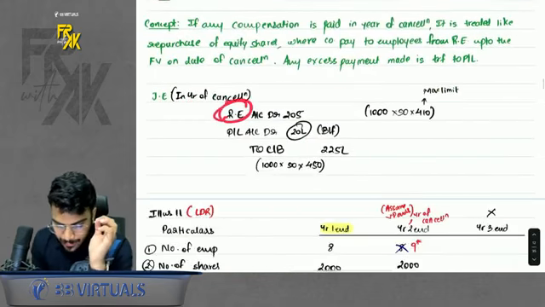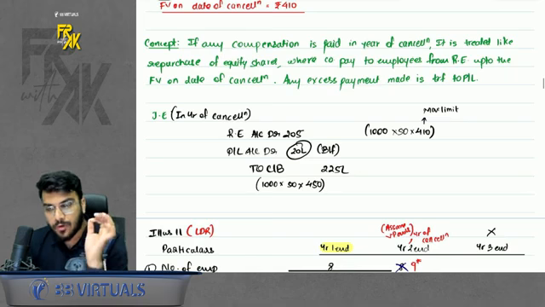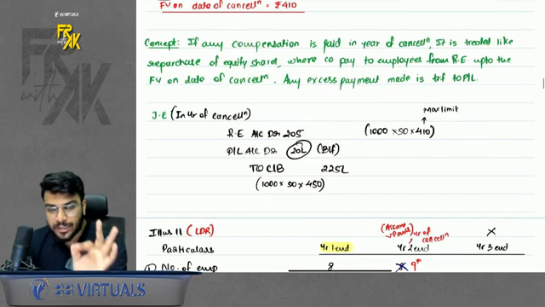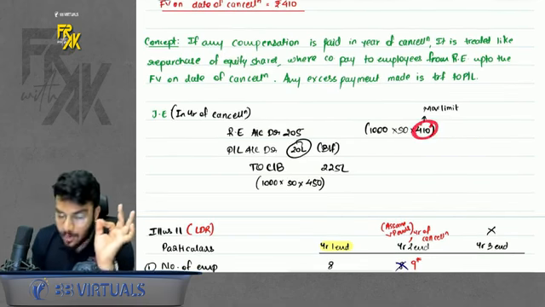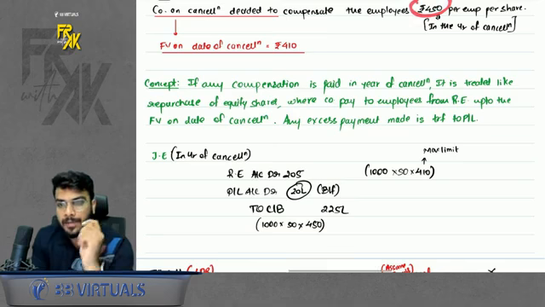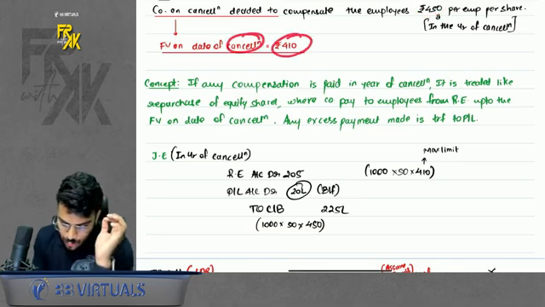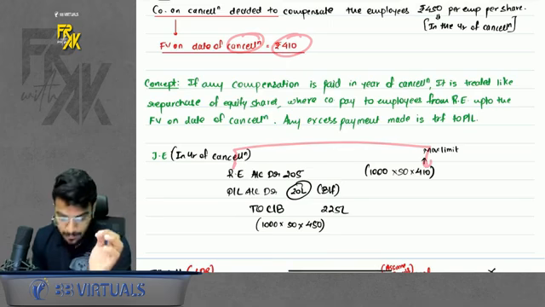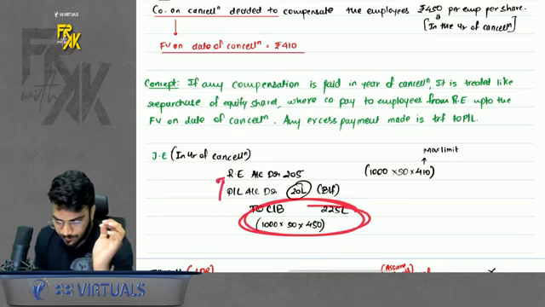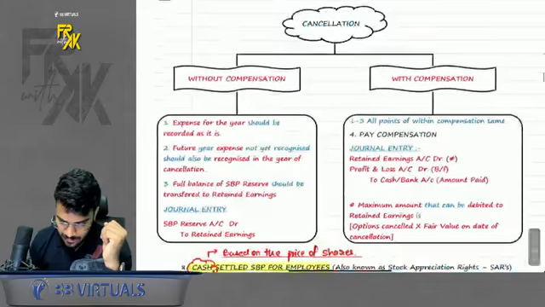But when debiting retained earnings, there is a maximum limit given. Whenever you are paying the compensation, whatever is the fair value on the date of cancellation, that is the maximum amount you can debit. So even if you are making a compensation payment of 450, but the fair value on cancellation date is 410, you can debit only 410 in retained earnings. The difference will be transferred to profit and loss. Do remember that part. Okay, so this was the concept of cancellation.